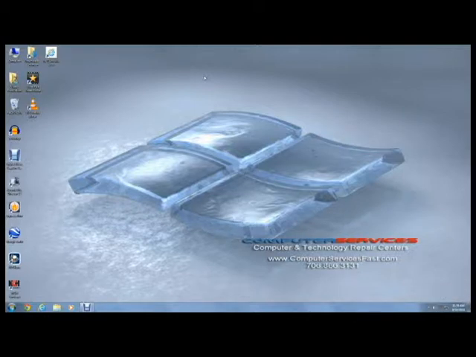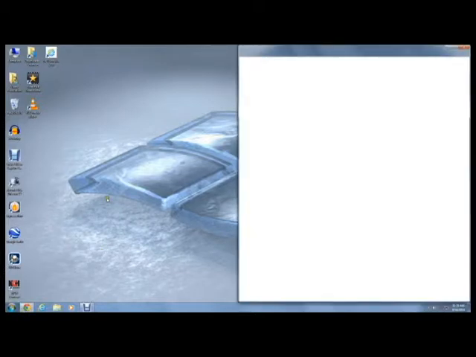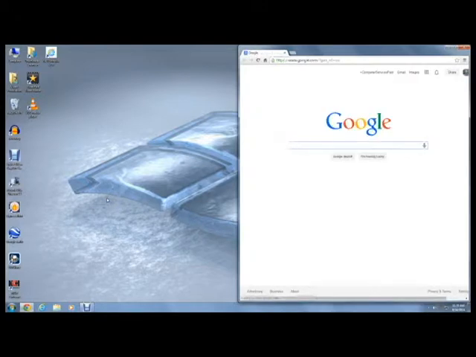Avast. First, let's go to our browser of choice. This could be Internet Explorer, Firefox, but today we're going to use Chrome. Let's go down there and click on it. Awesome. And now, let's go to our website to download it.